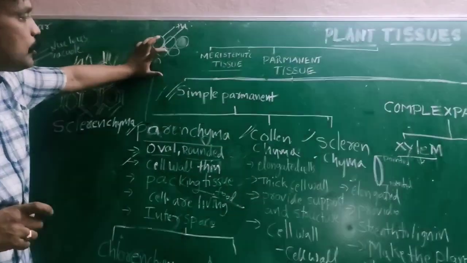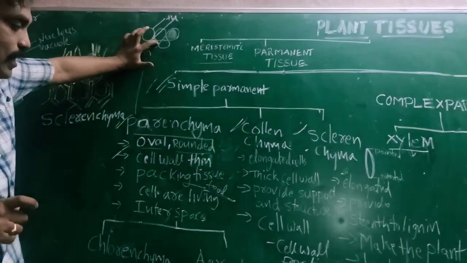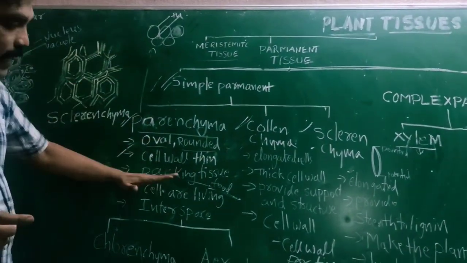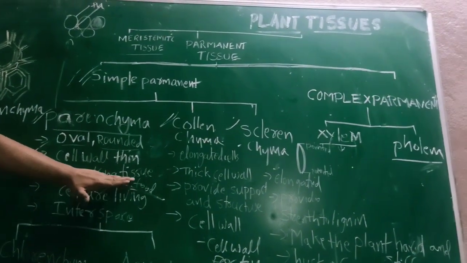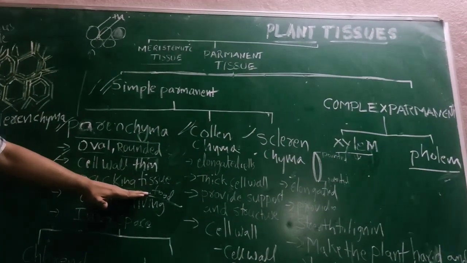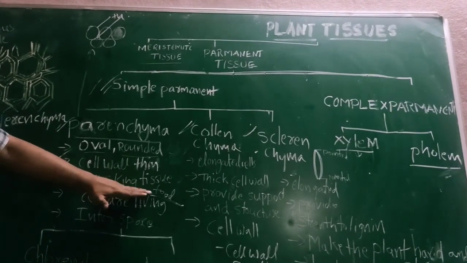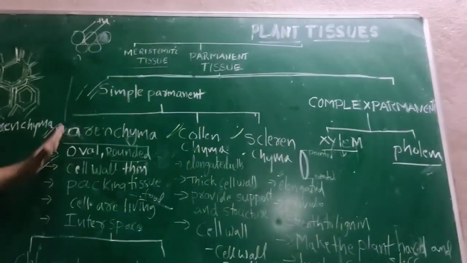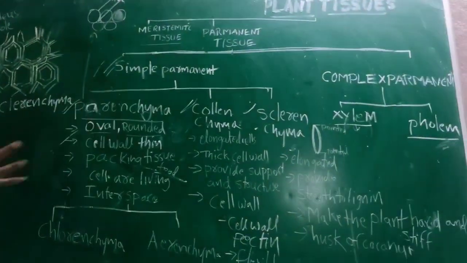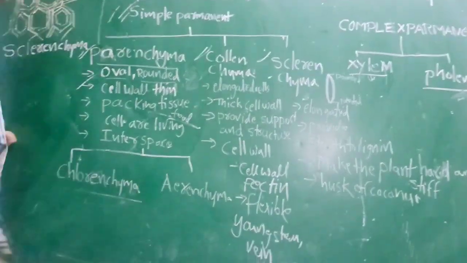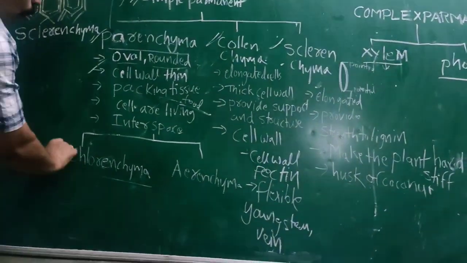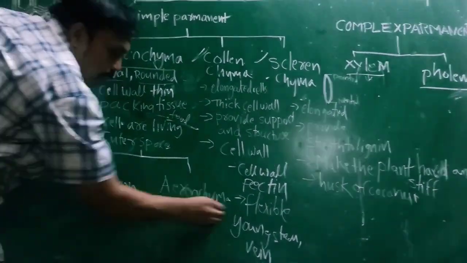These parenchyma tissues are nothing but packing tissues, or storage tissue. What does it store? It stores food materials and water also. These are the characteristics of parenchyma. Again, this parenchyma is classified into two types: chlorenchyma and aerenchyma.